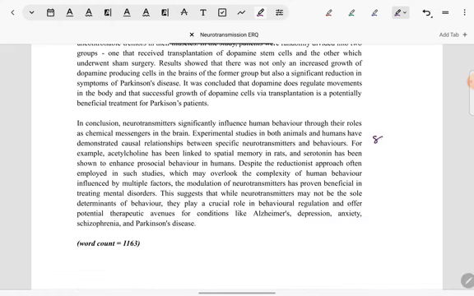Finally, there is a conclusion which just summarizes all the arguments that are made. Literally, it's just a summarization of whatever has been stated previously. So cause-effect relationship is addressed first, then reductionism, and then finally the potential of neurotransmitters to treat certain disorders.